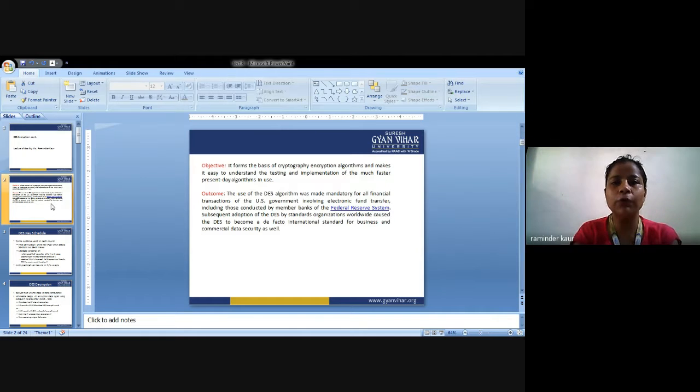And what will be the outcome? DES is basically used in financial transactions, and it is recommended by the US government that they should follow the principle of DES in order to protect the same. Now what is the Federal Reserve System? It is the banking authority that is using the DES encryption technique in order to protect the financial transactions